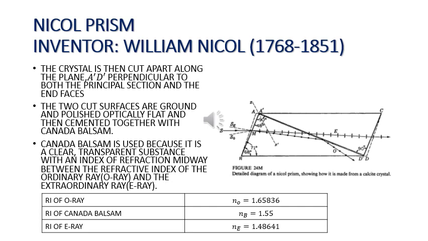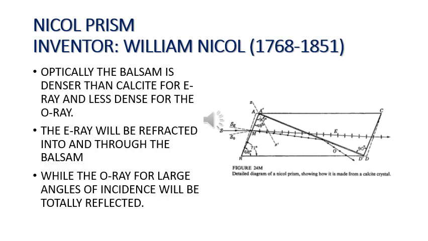The refractive index of the extraordinary ray is 1.48641. Optically, the balsam is denser than calcite for the E ray and less dense for the O ray. The E ray will be refracted into and through the balsam, while the O ray for large angles of incidence will be totally reflected.